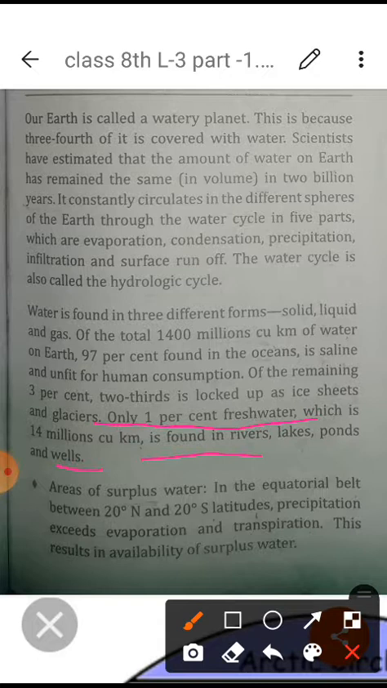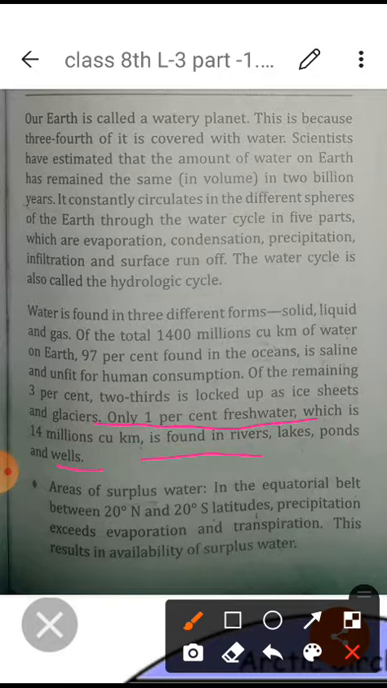Then second, we came to know how much percentage of water is available on the earth's surface, how much is not suitable, and which part is suitable as fresh water that we use for our daily use. Now students, we can understand which area.